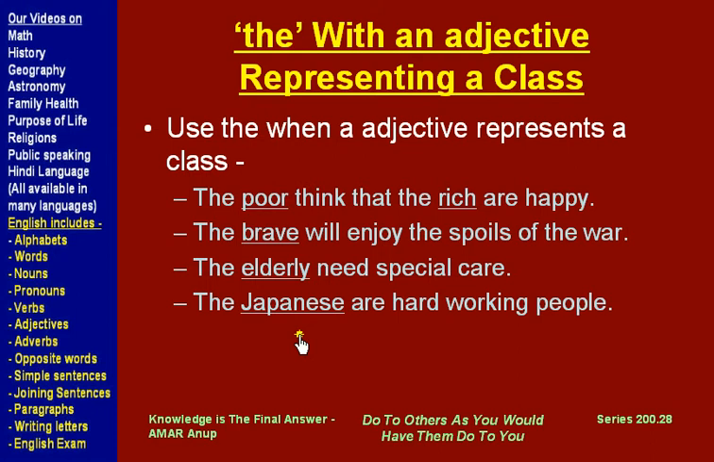Still another example, the Japanese are hard working people. Japan is a noun and we have derived the word Japanese, and we are talking about a class of people, that Japanese are hard working people, and we use "the" before Japanese for that reason, that this adjective is being used to represent a class.